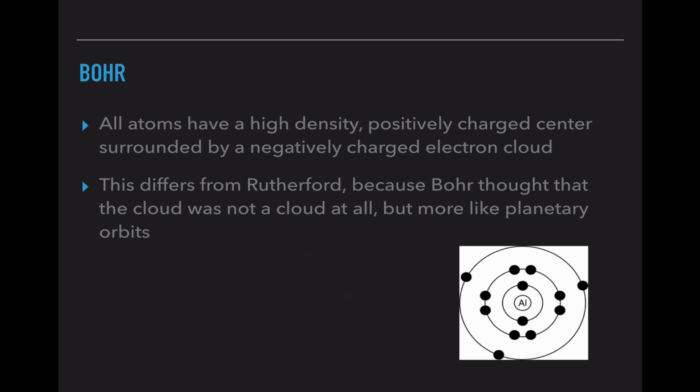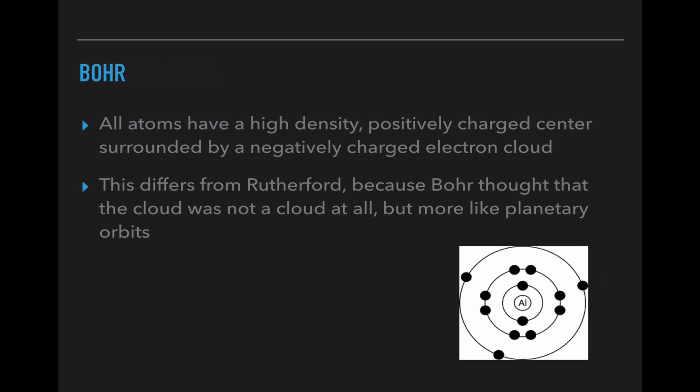Bohr is our last model that we're going to look at. He agrees with Rutherford and thinks that all atoms have a high-density positively charged center surrounded by a negatively charged electron cloud. But he disagrees because he thinks that the clouds are not really clouds at all, but they're more like planetary orbits. So essentially those electrons have an orbit or a circle that they follow at all times. They can jump between circles, but instead of having that crazy pattern that's going in no logical form, he thinks that electrons have just one path that they follow as they rotate.